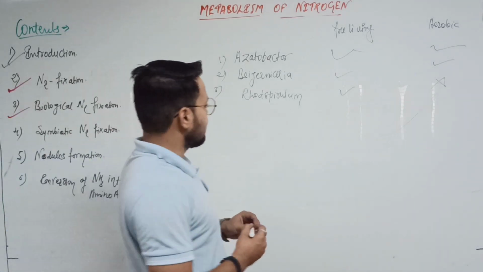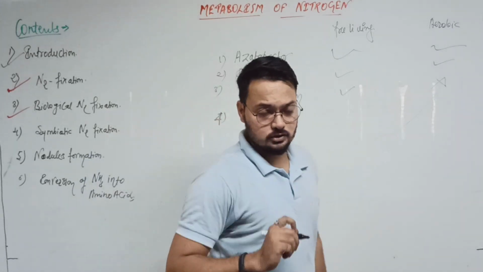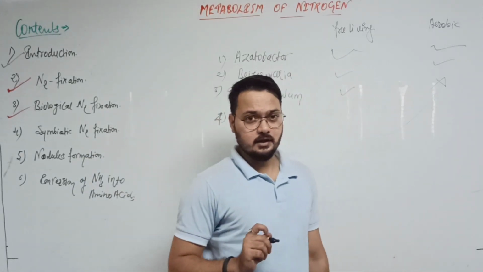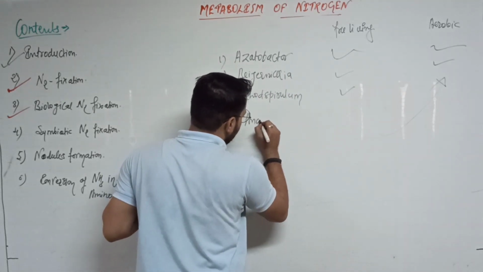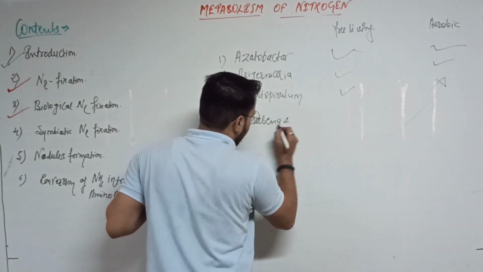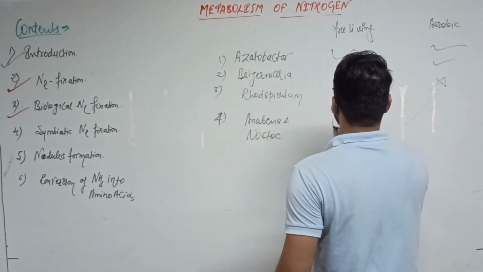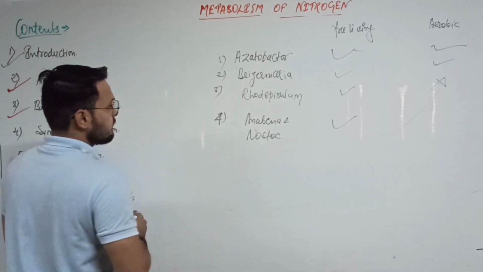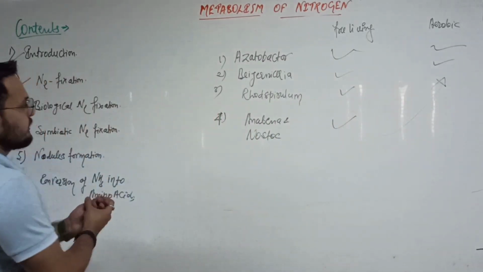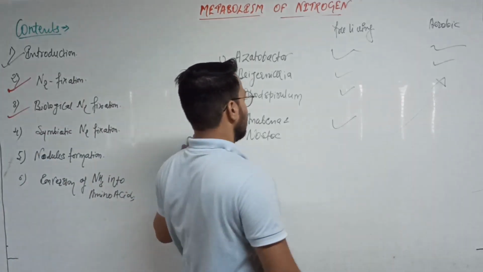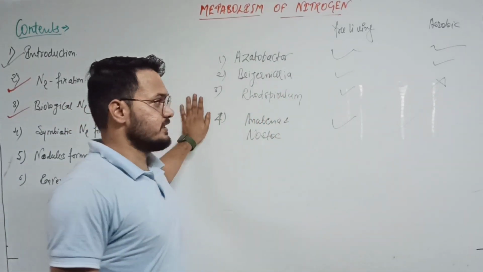And other organisms, you already know about them, are the cyanobacteria, or blue-green algae. The cyanobacteria are Anabaena and Nostoc. They are also free living organisms, free living prokaryotes. They are all prokaryotic, and they help in nitrogen fixation.